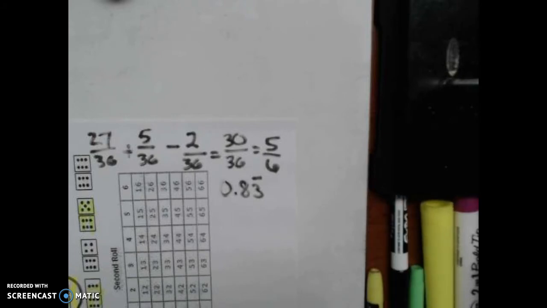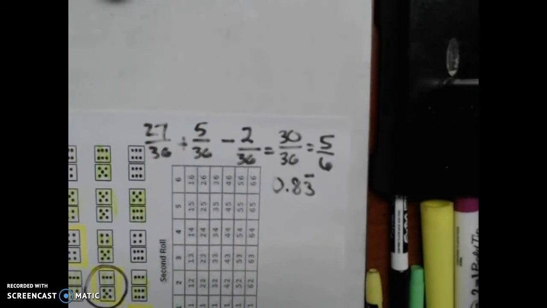Okay, that's basically the only types you're going to have. You need to look at them and decide whether or not there's going to be any overlap. If there's going to be any overlap, you're going to take away the double counting. And if there is no overlapping, then the problem is really super easy.